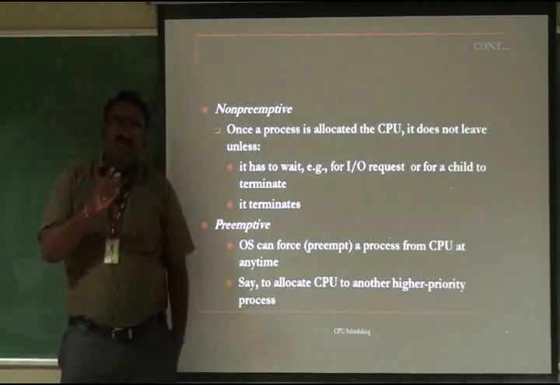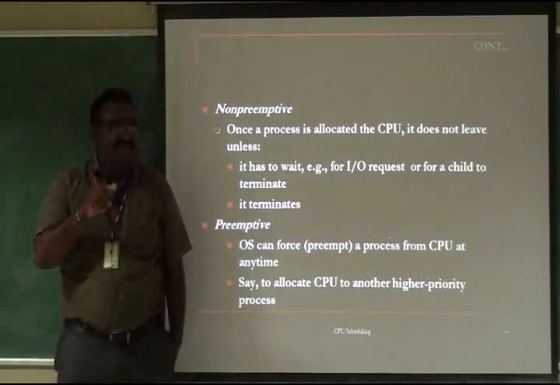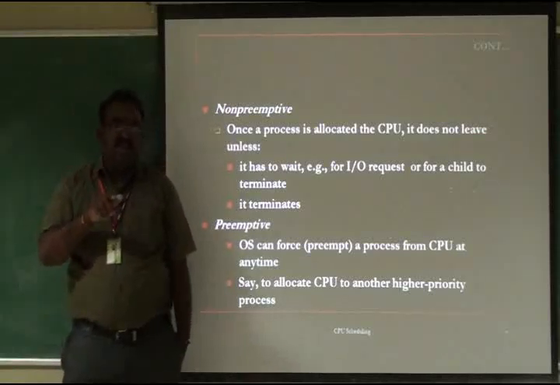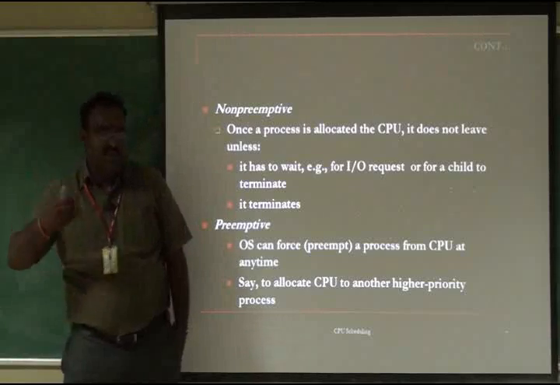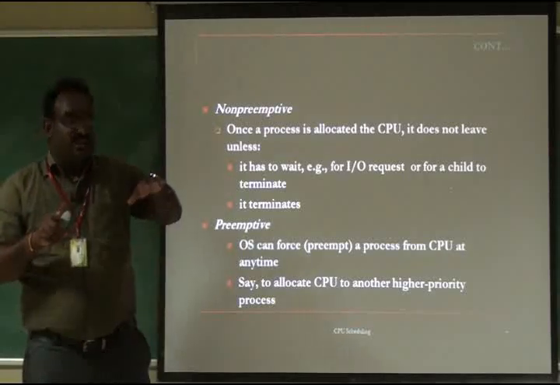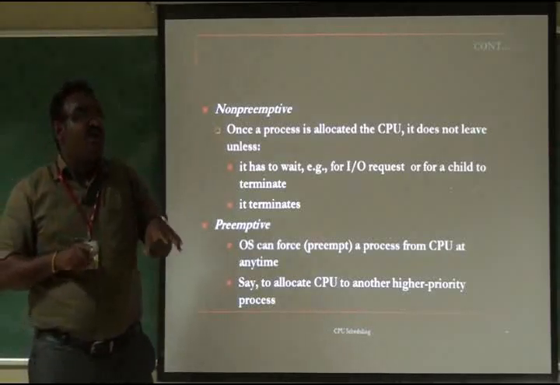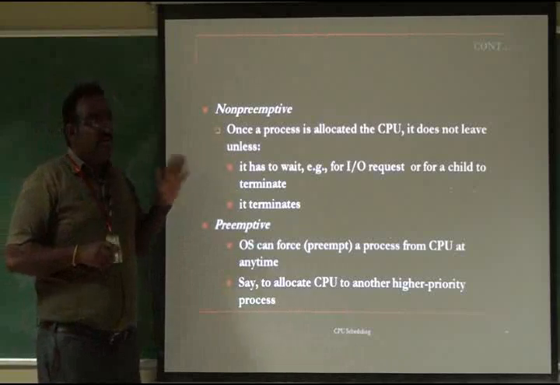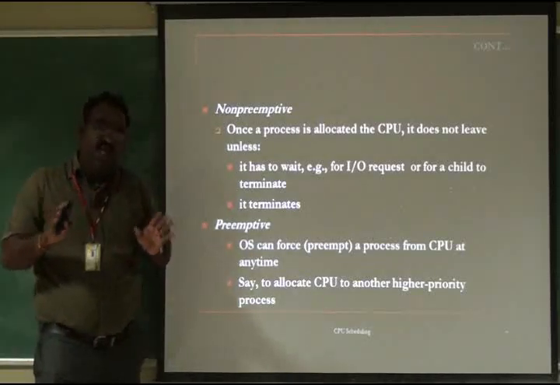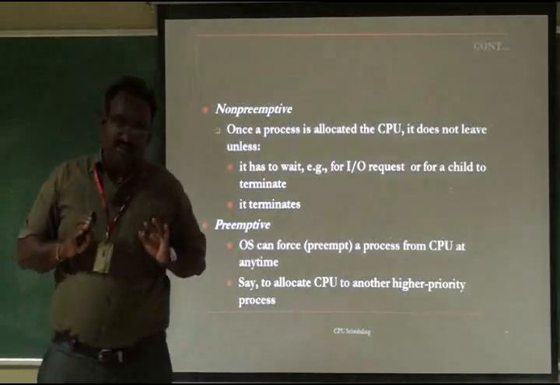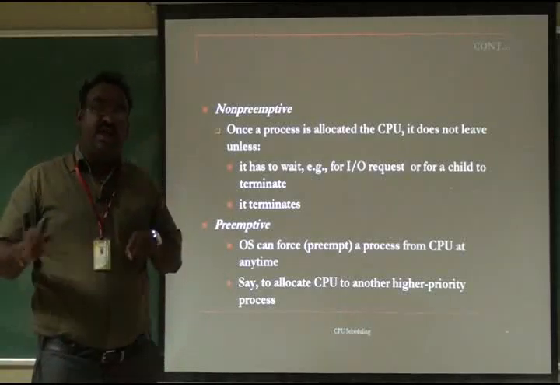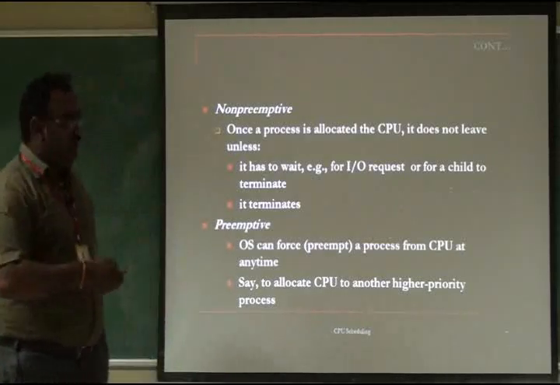Once the process is executing in the CPU, the OS is clearly watching its priority. If the executing process has the lowest priority, and at the same time a highest priority process enters the ready queue, the CPU scheduler schedules the highest priority one. The currently executing lowest priority process is preempted. That is called preemptive and non-preemptive. Non-preemptive never leaves the CPU until the execution completes. Preemptive, in between the execution of the process, the other highest priority process is scheduled in the CPU.